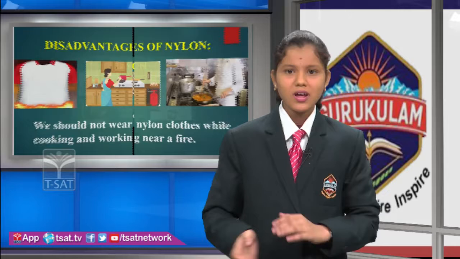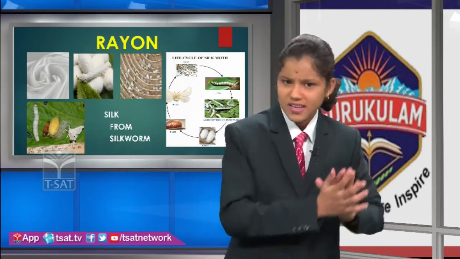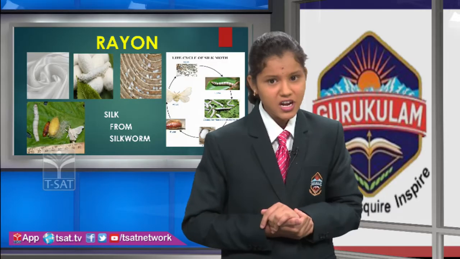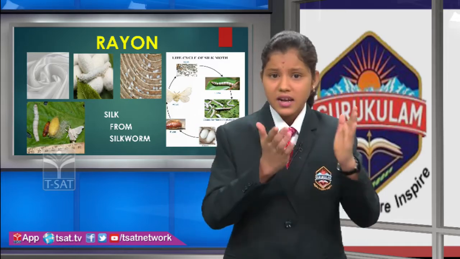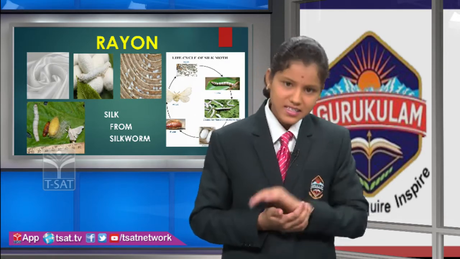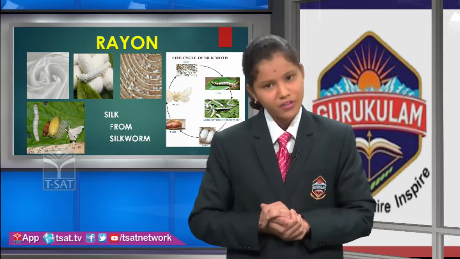Let us discuss a rayon fiber. We know, friends, the natural silk which we get from the silkworms. The natural silk is very expensive, and natural silk production and maintenance is a difficult process. For that, scientists introduced one type of artificial fiber, that is rayon fiber. These rayon fibers came in the 19th century, and the first rayon fiber factory in India was established in Kerala in 1946. This is a small history of rayon fiber.